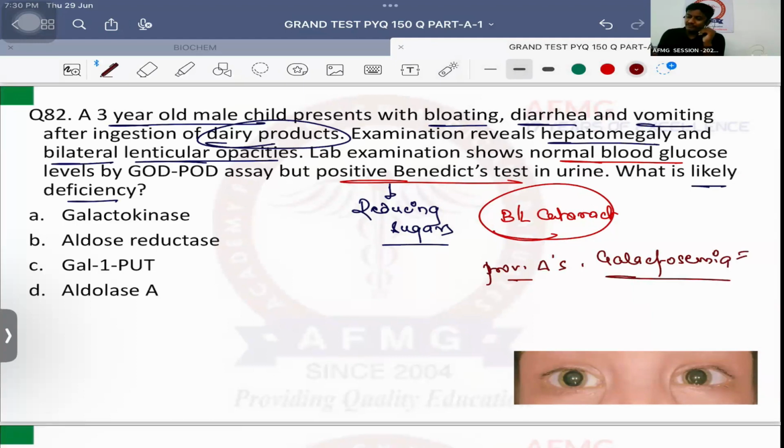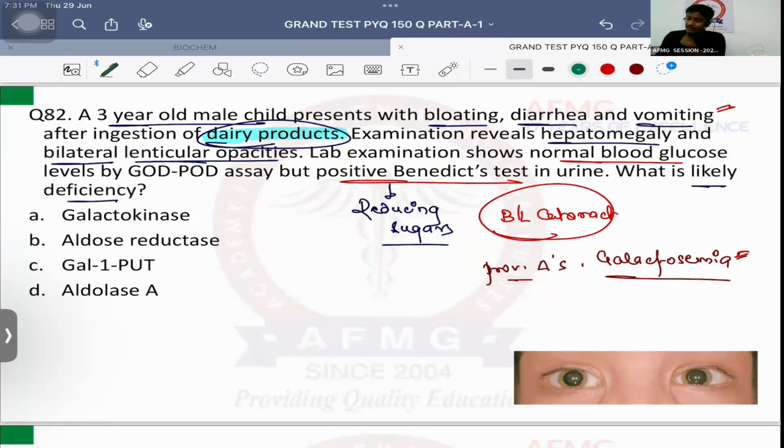Because after ingestion of dairy products, which contain lactose, and lactose is nothing but glucose plus galactose, the patient is having features of malabsorption like bloating, diarrhea, and vomiting. So he is not able to absorb galactose. Why? Because the enzymes responsible for galactose metabolism are absent or deficient in this patient. Therefore, the patient is developing galactosemia.